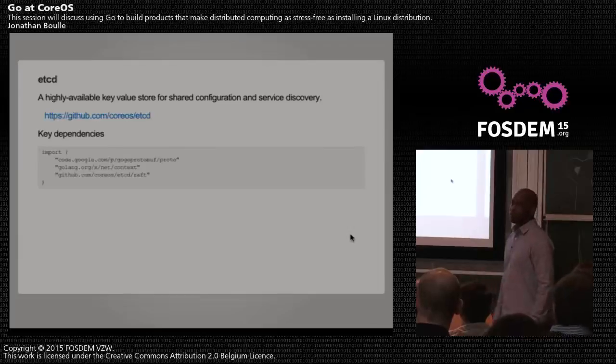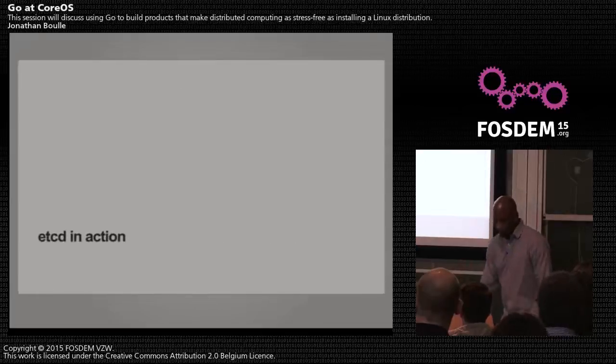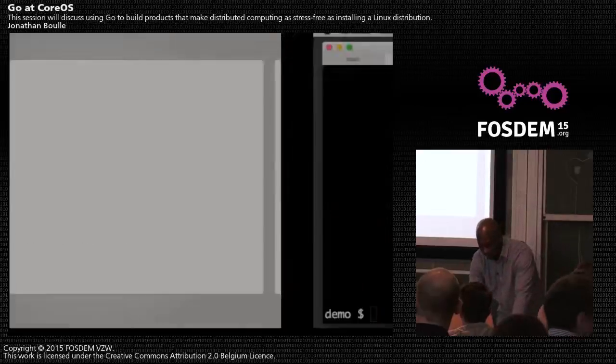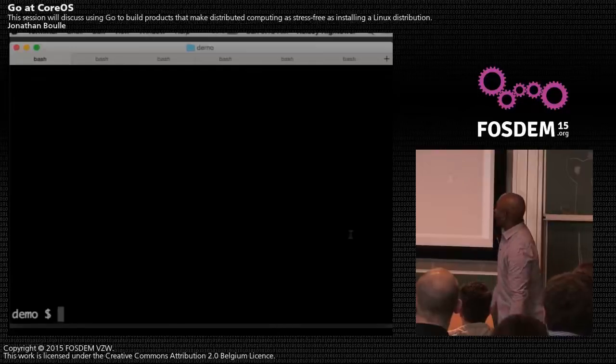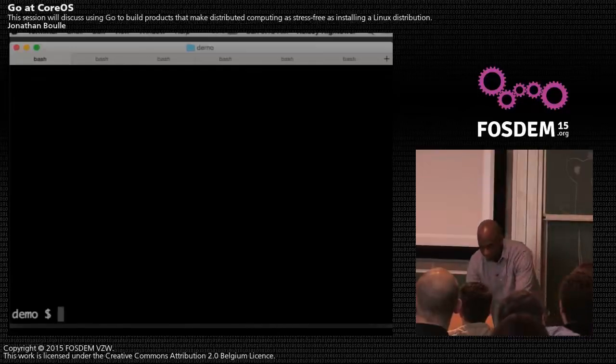And Go Raft, so we implemented another Raft implementation. We started out with Go Raft, learned a lot. A lot of etcd servers caught fire in production, and we found that our Raft implementation was not up to par, so we rewrote it, and we have this standard Raft library that's being used by other projects as well. So what I'm going to do is give people a quick demo of what this looks like. If you have any questions, feel free to interrupt. I don't guarantee that I'm going to actually answer them, but you're surely welcome to ask.